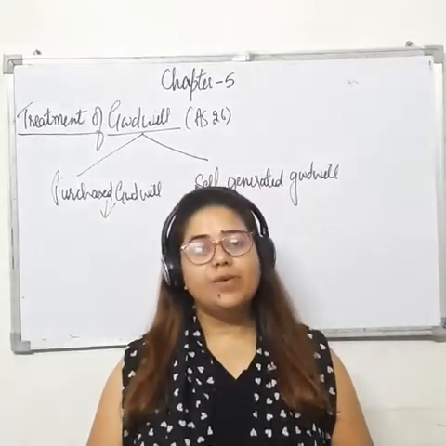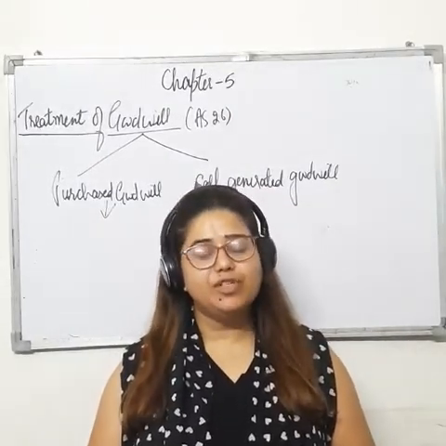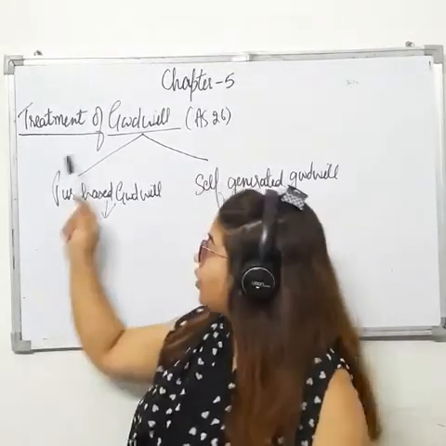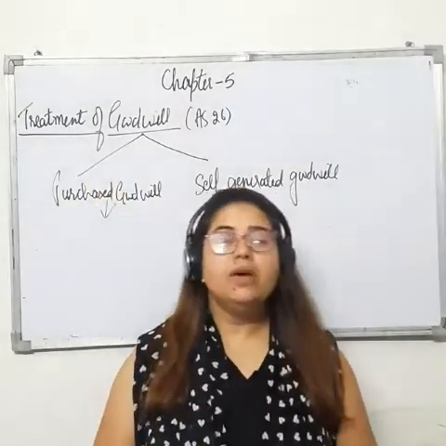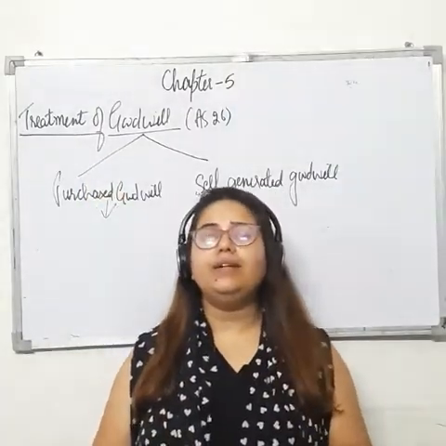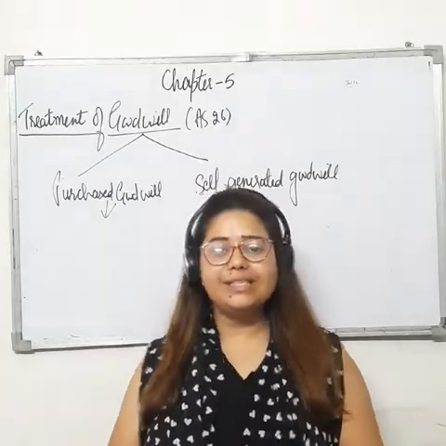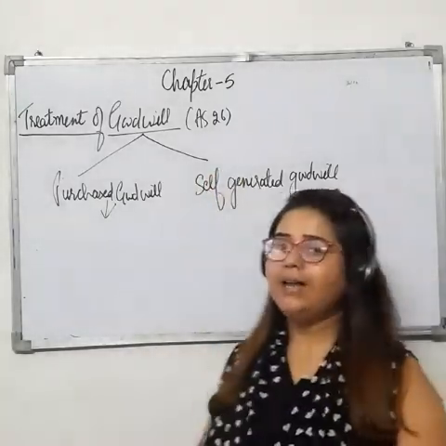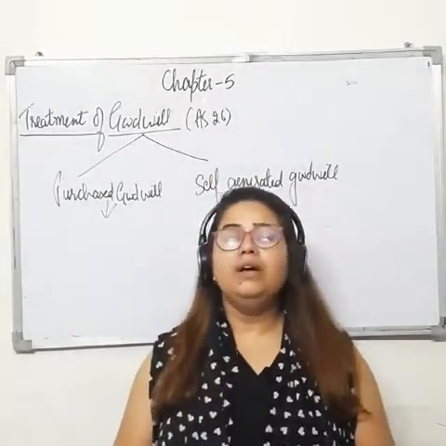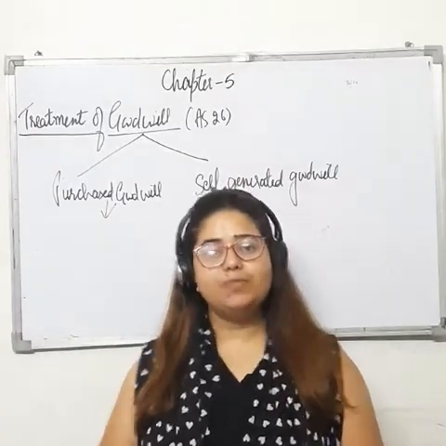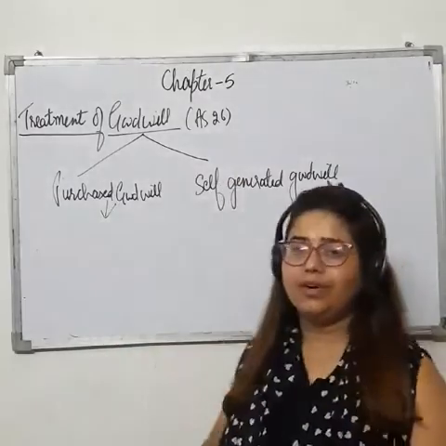So let's continue our chapter number 5, that is admission of a partner, and the name of the topic is treatment of goodwill. Firstly, as you all know, goodwill follows Accounting Standard number 26, and basically two types of goodwill are there in our book, that is purchased goodwill and self-generated goodwill.